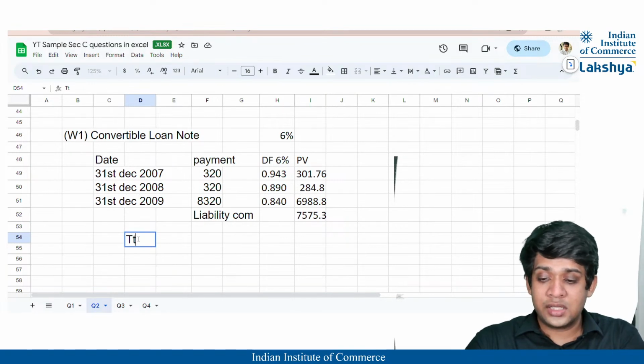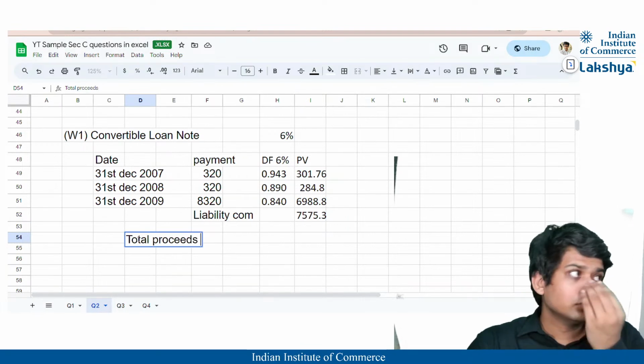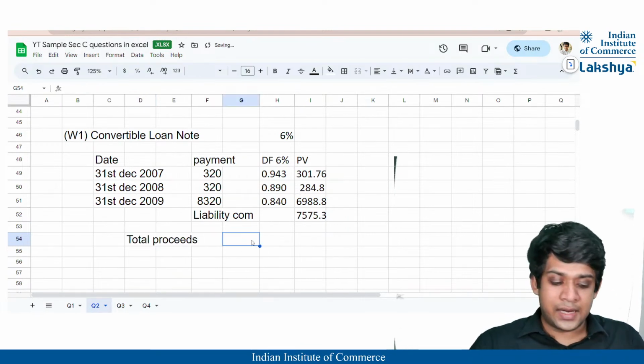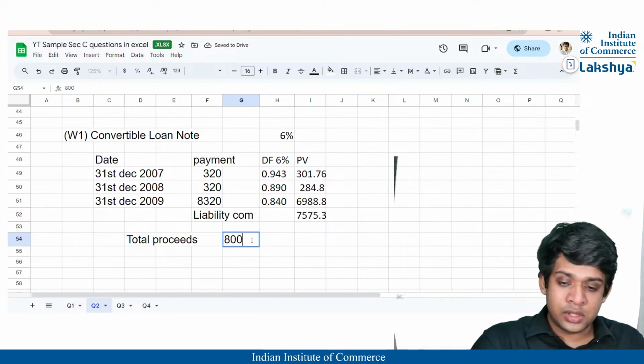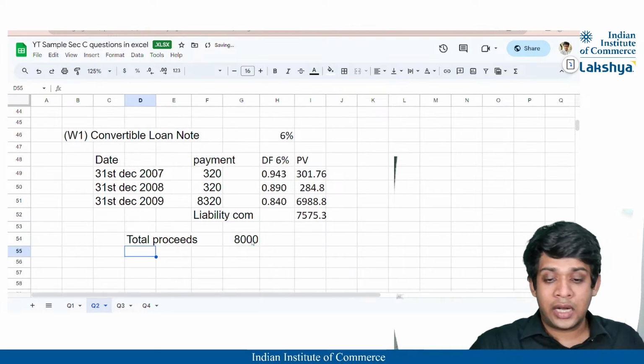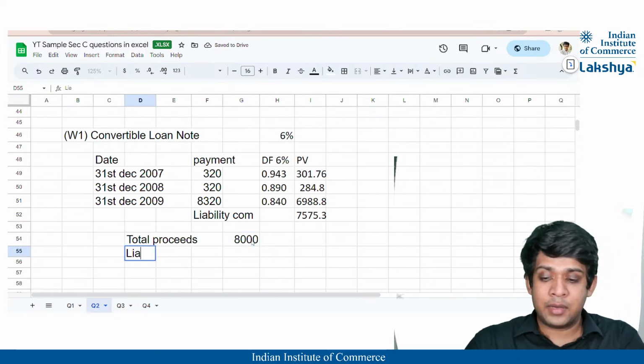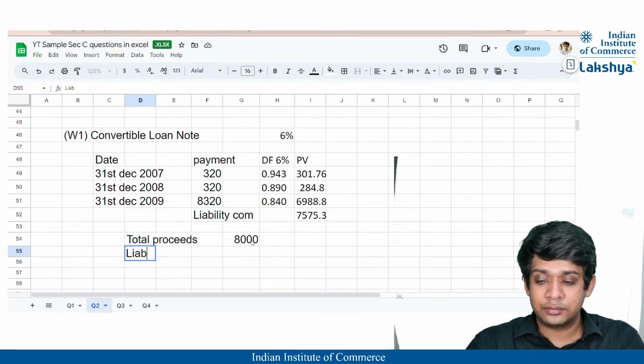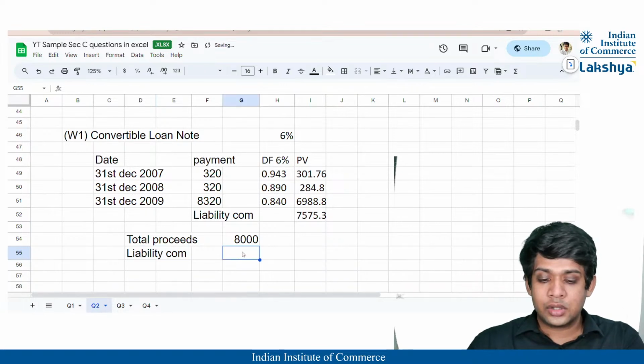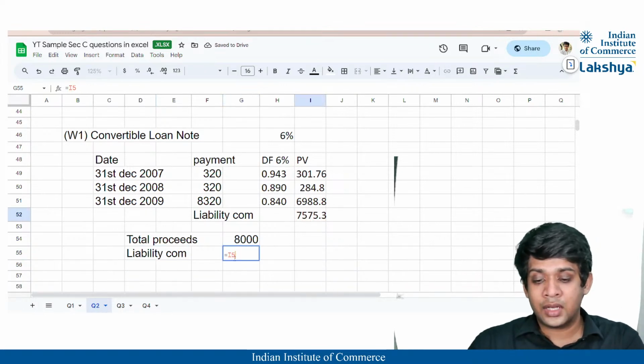Now let us calculate the equity component from here. So our total proceeds, guys, is nothing but 8,000, right? And from that the liability component is deducted. So the liability component we have calculated 7575.3, right?